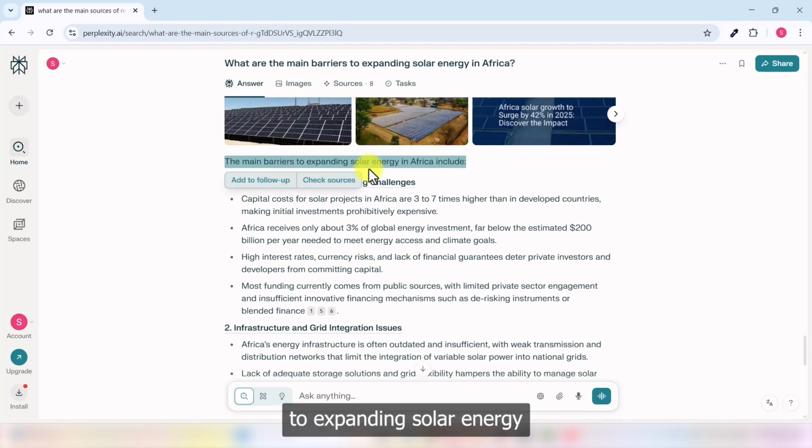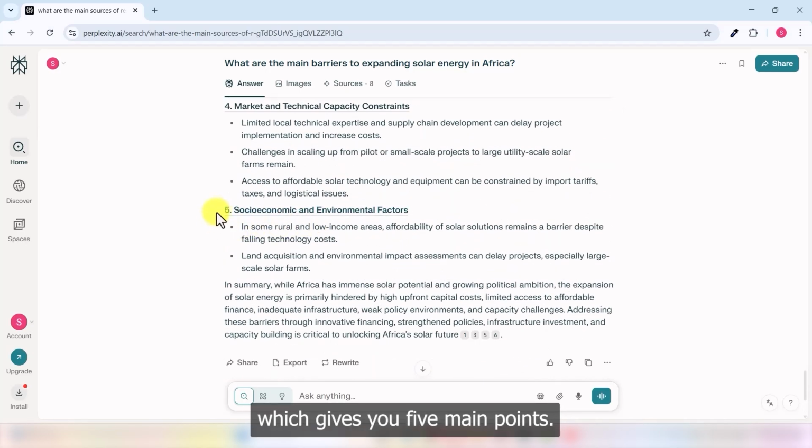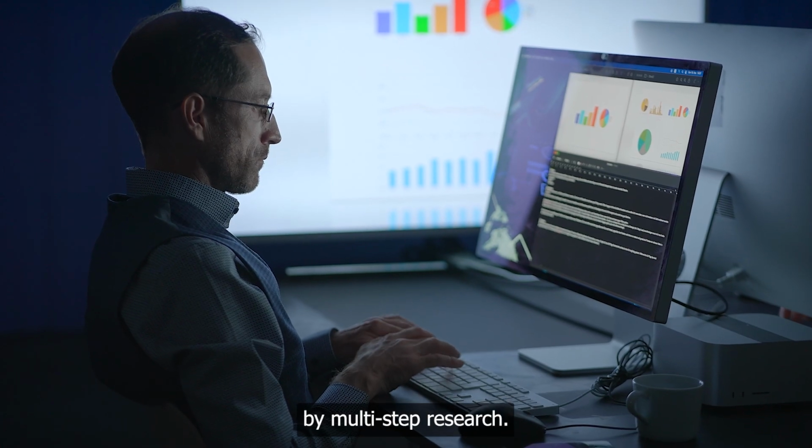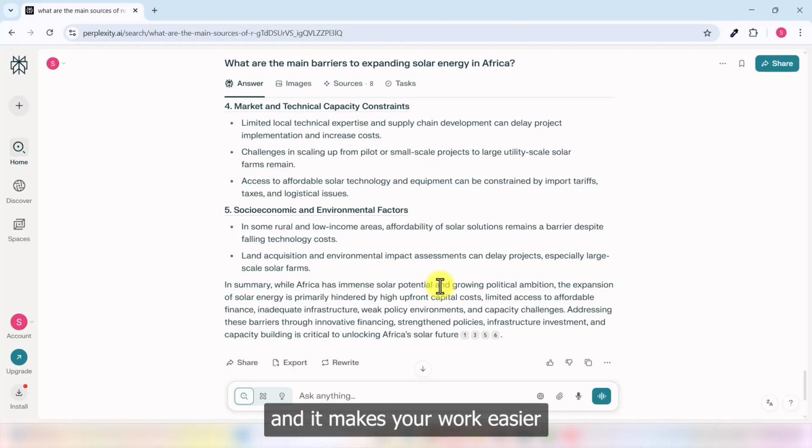The main barriers to expanding solar energy in Africa include all these points, which gives you 5 main points. Each of these questions builds on the last, and each one helps you get closer to full understanding. This is what we mean by multi-step research. It's methodical, it's focused, and it makes your work easier when it's time to write or present.